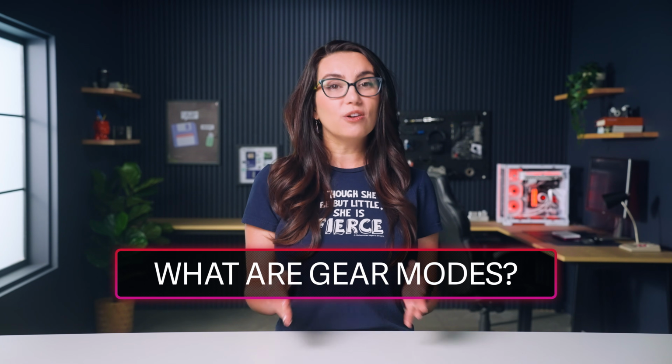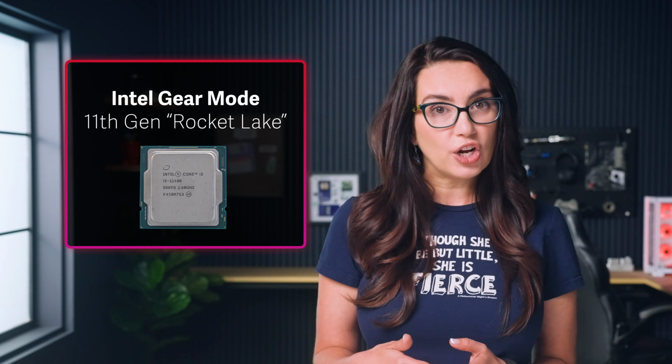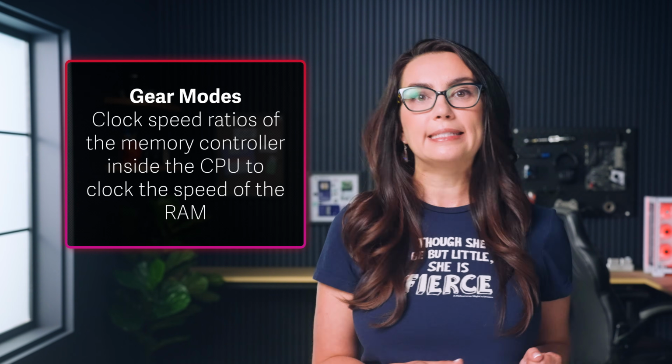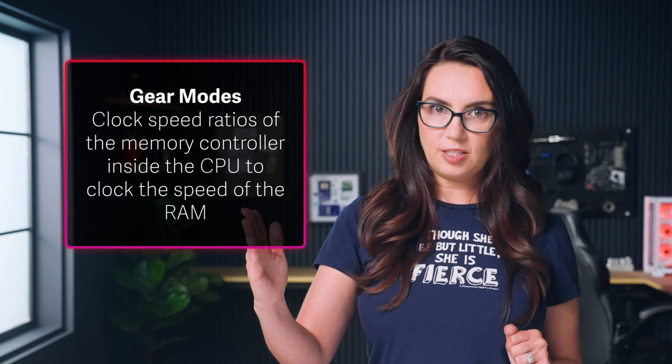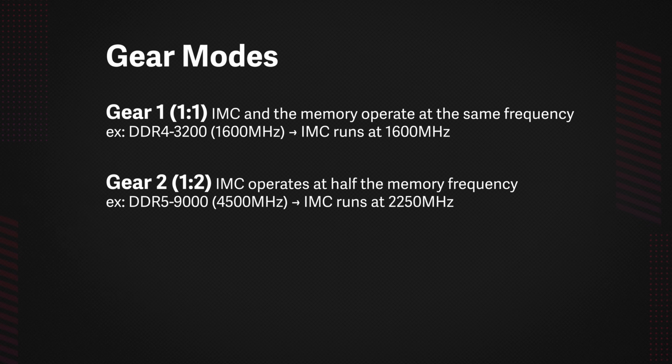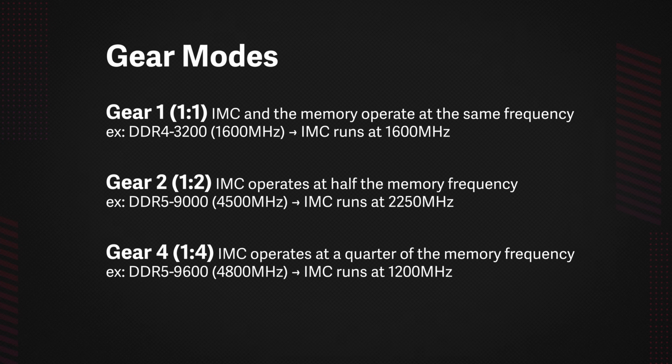Intel first debuted gear modes in 2021 with the 11th generation Rocket Lake processors. These gear modes are the clock speed ratios of the memory controller inside the CPU to the clock speed of the RAM. Gear 1, also known as 1-to-1 mode, means the memory controller runs at the same speed as the RAM. While Gear 2, or 1-to-2 mode, means the memory controller runs at half the speed of the RAM. And Gear 4, or 1-to-4 mode, runs at a quarter of the speed.